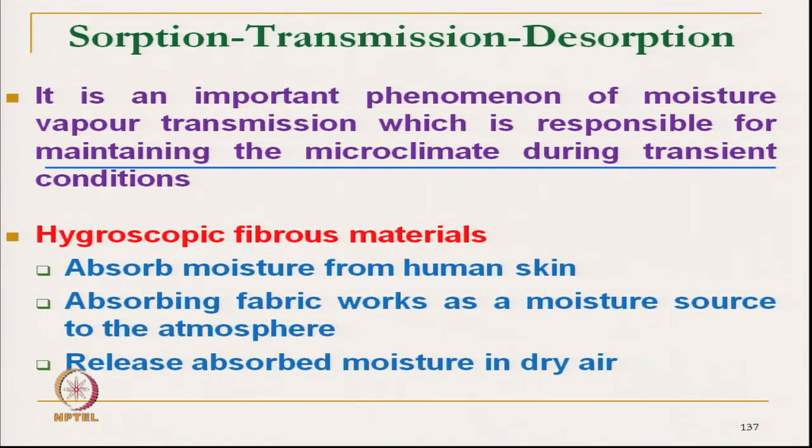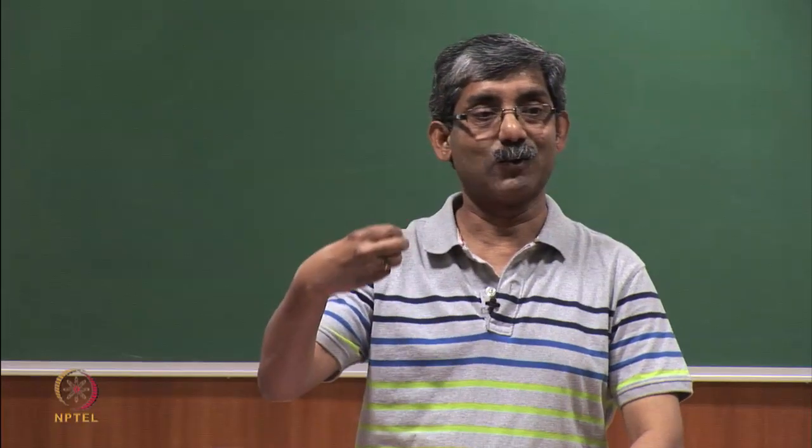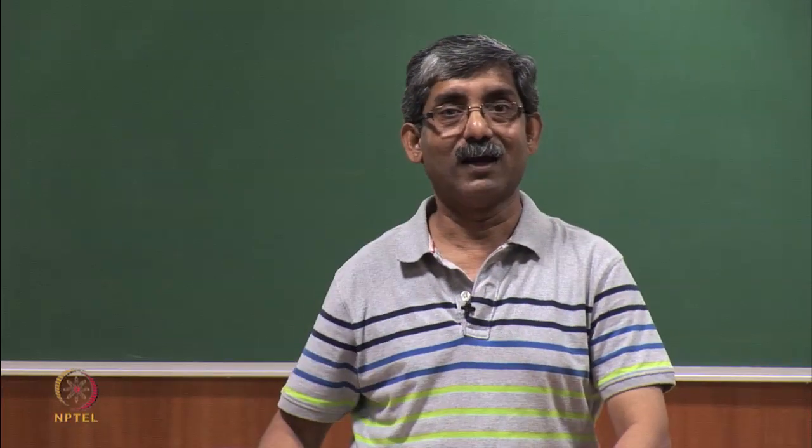Here the hygroscopic fiber material absorbs moisture from human skin, and the absorbing fabric works as a moisture source to the atmosphere. So, it absorbs moisture, and then it gets transmitted to the other surface